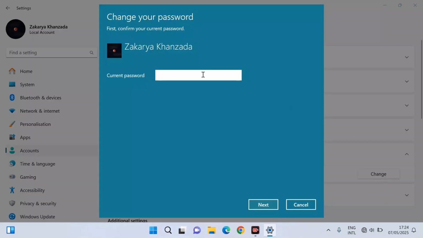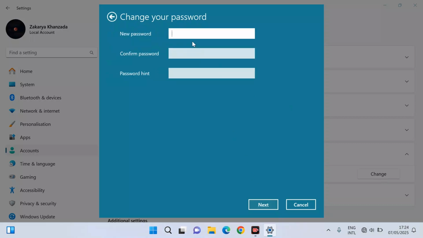From here type your current password, press next, type new password, confirm new password, type a hint, and then press next, and your password will be